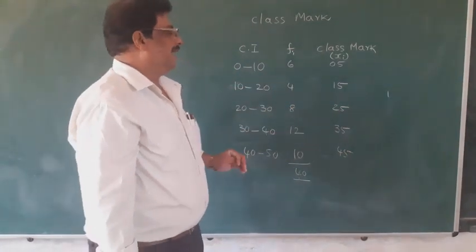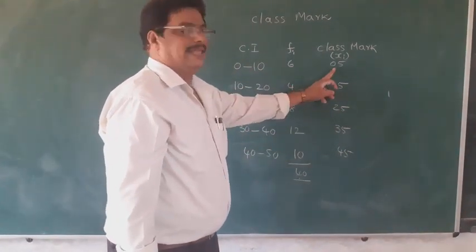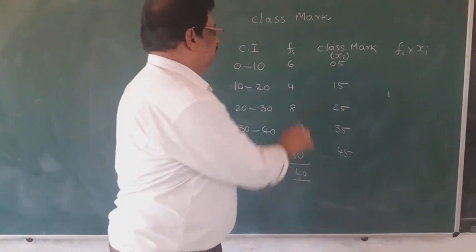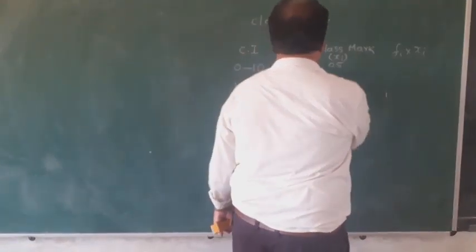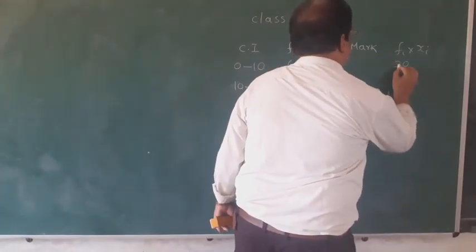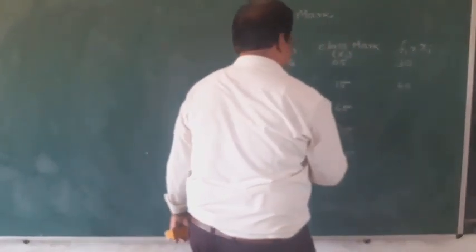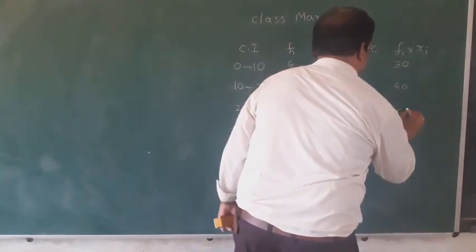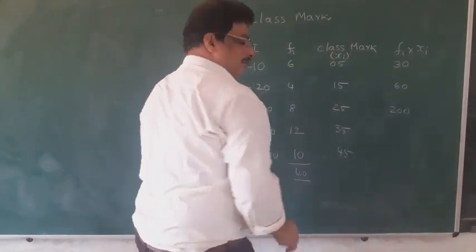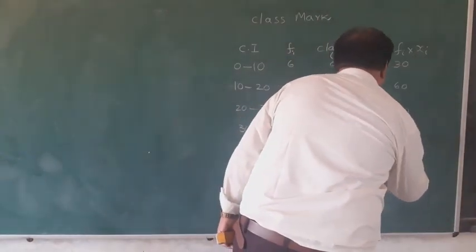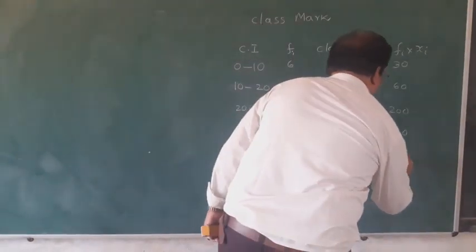Now we have to find fi into xi. So 6 into 5 is 30. 4 into 15 is 60. 8 into 25 is 200. 12 into 35 is 420. 10 into 45 is 450.